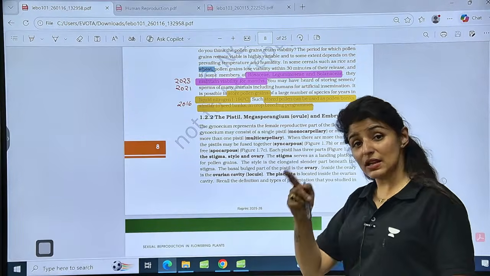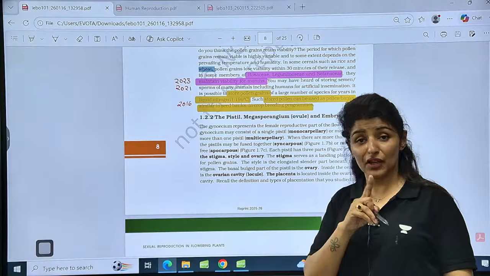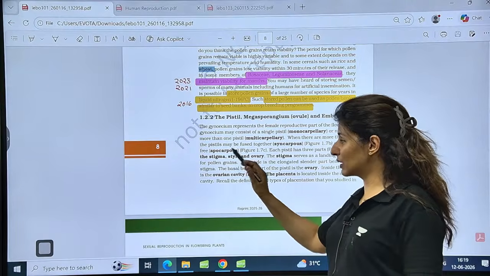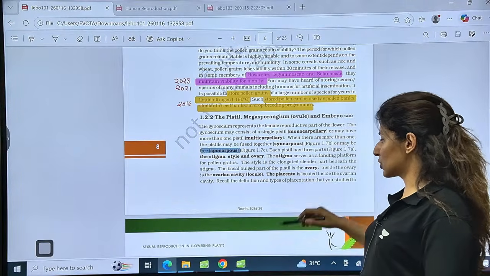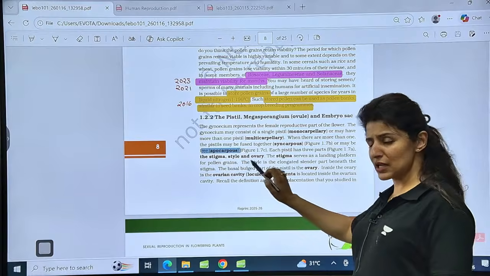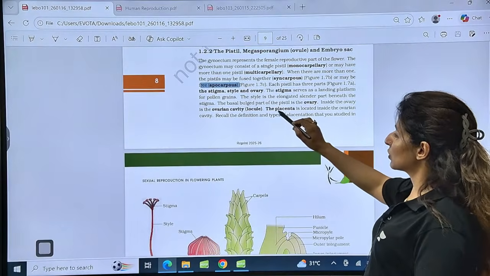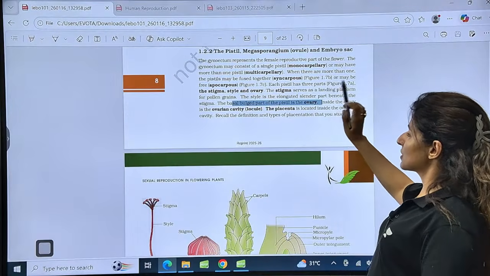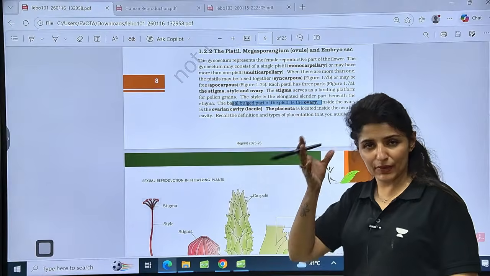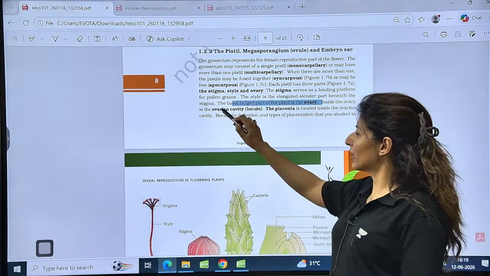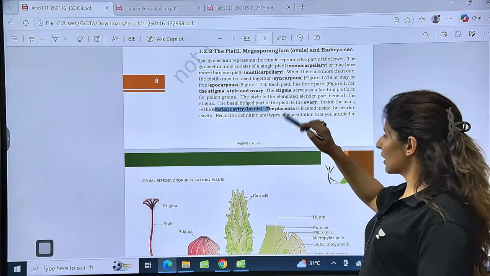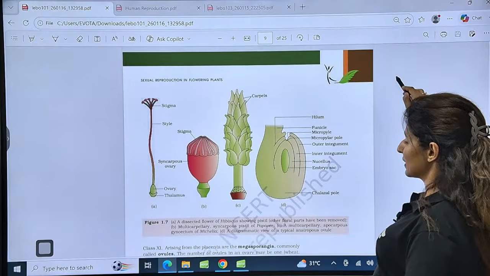Now if the pistils are fused, we'll call it syncarpous. If they are all free from each other, that condition is called apocarpous condition. Each pistil has three parts, stigma, style, ovary, we know that, right? We also know that the basal part of the pistil is called the ovary, and the space around the ovule is called ovarian cavity or locule. Now placenta we have discussed, and the placentation as well.